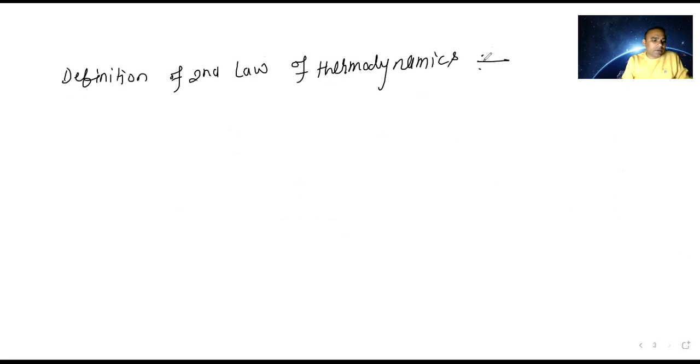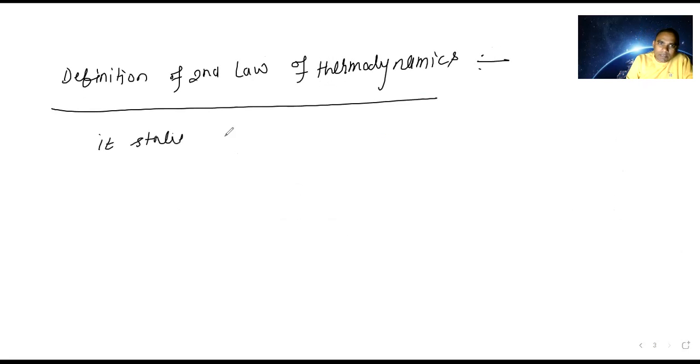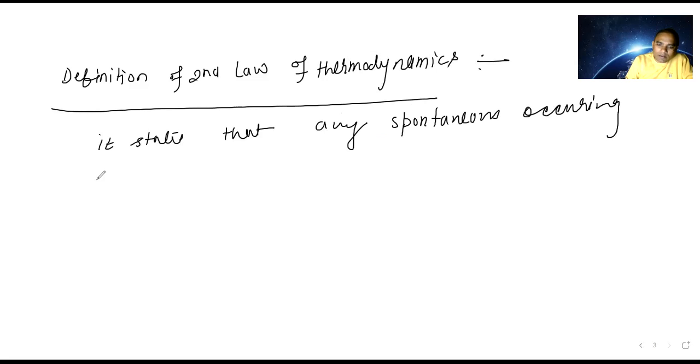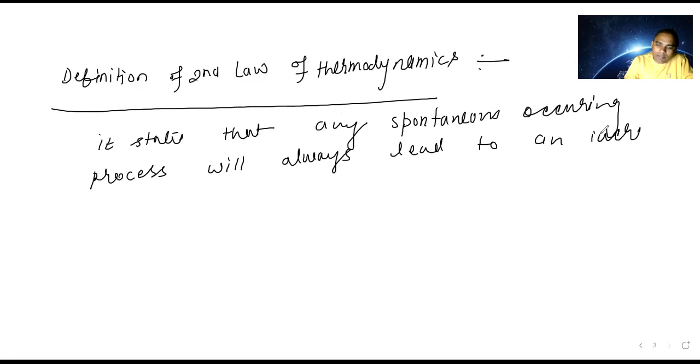So when you talk about the definition, what this law is saying, it states that any spontaneous occurring process will always lead to an increase in entropy of the system.